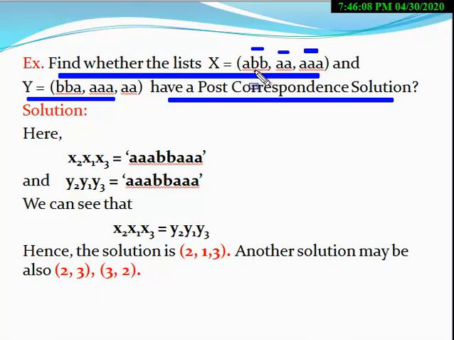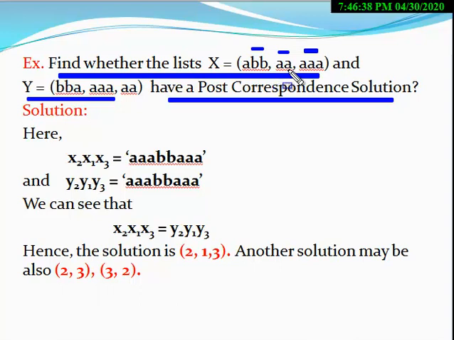Please remember, here ABB is not a prefix of this, and BBA is also not a prefix of this. So neither this is a prefix of this, nor this a prefix of this. Therefore you cannot start from the first element. Now we start from the second element.